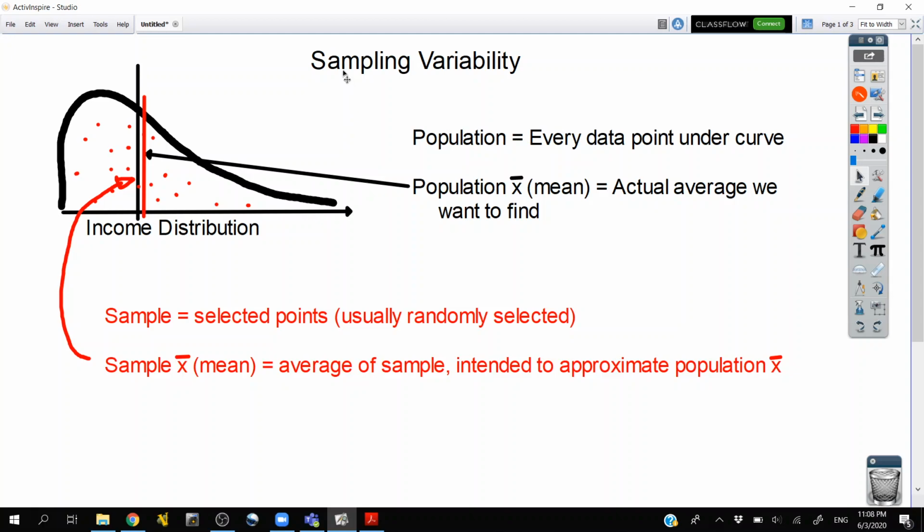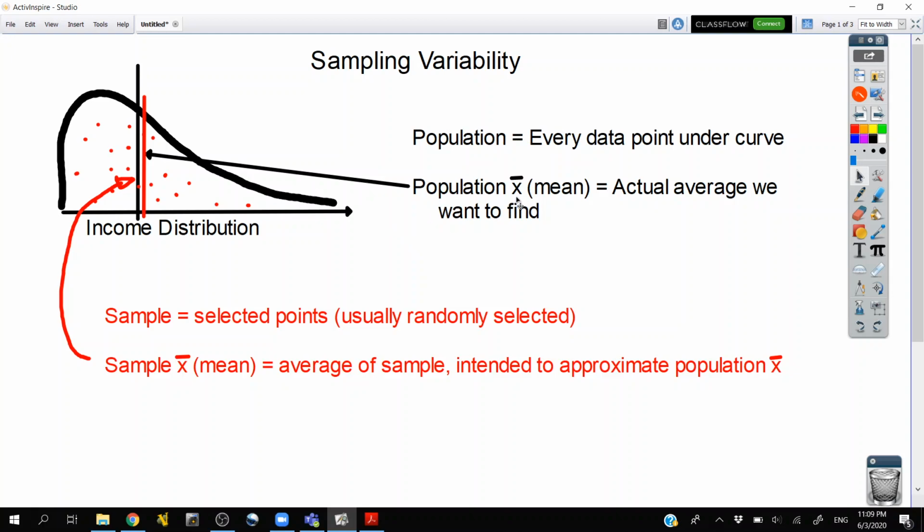So we've been talking about this idea of sampling variability, and I wanted to give just a description of what we mean. We have a population. The population is every data point under this black curve. We could think of this as income distribution. Most income distributions look like this, where we have a lot of people who make very little money and a few people who make a lot of money, and then a curve that connects all the people in between. The population would be every single person in this income distribution. If we're talking about income of Latvians, it is every Latvian in the whole country.